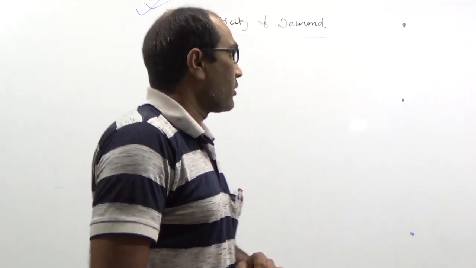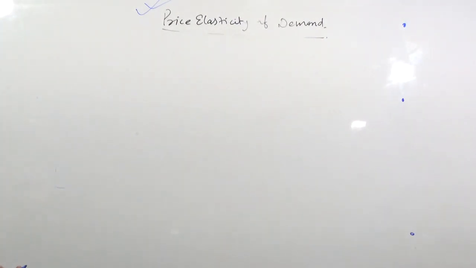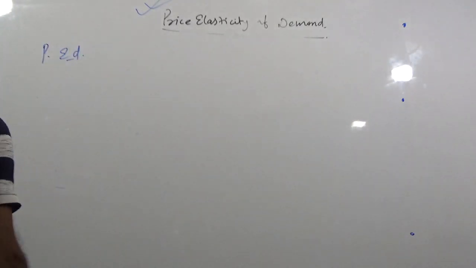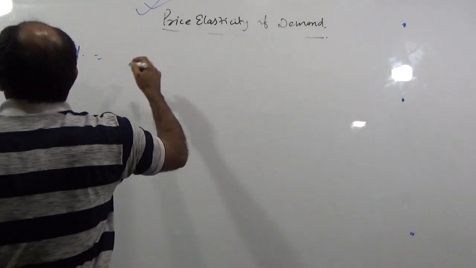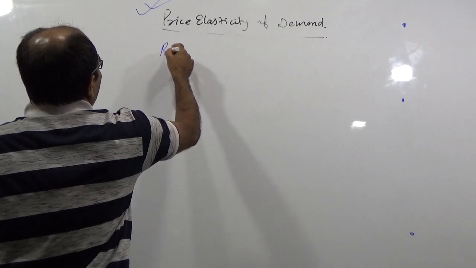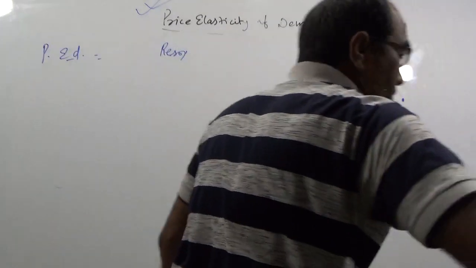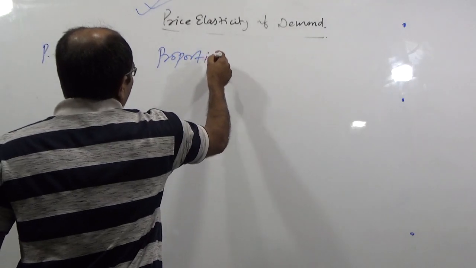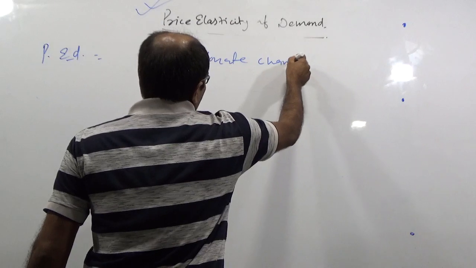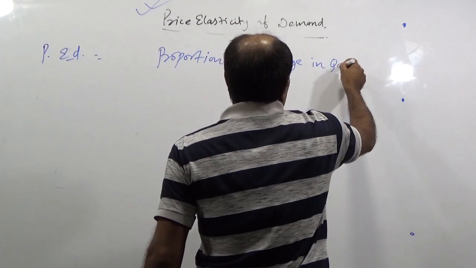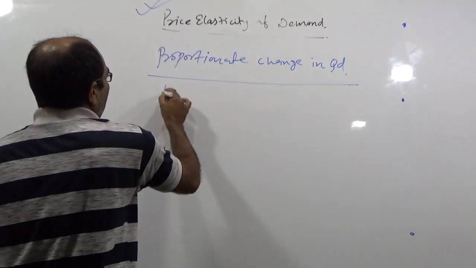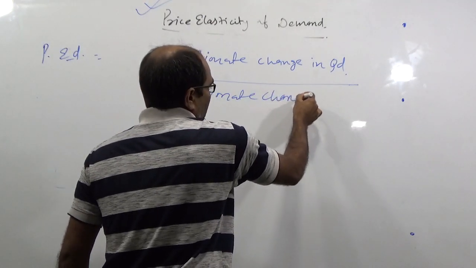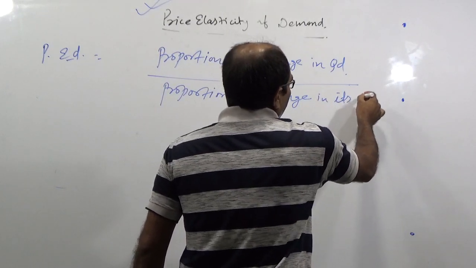So, to simplify the meaning, you can mention here: price elasticity of demand refers to the responsiveness, that is, the proportionate change in quantity demanded with respect to the proportionate change in its price.